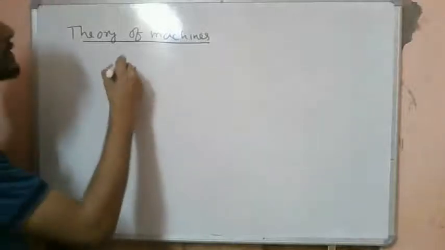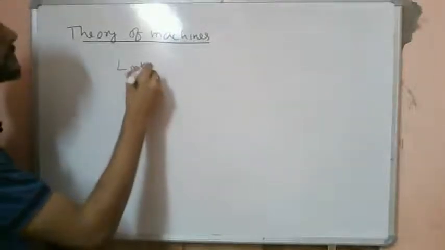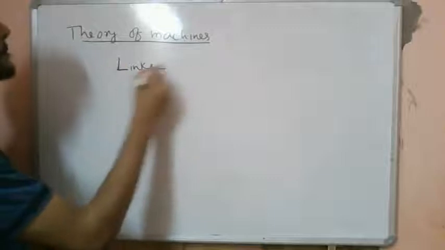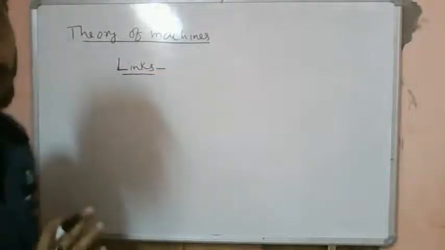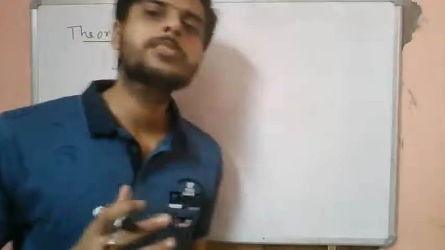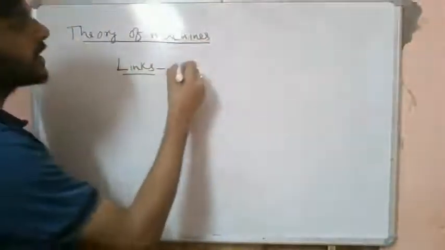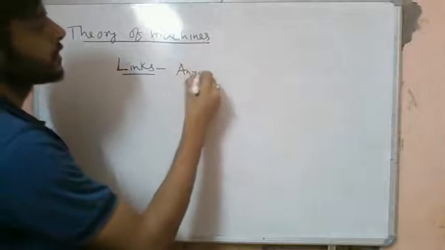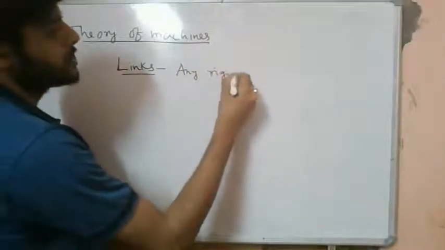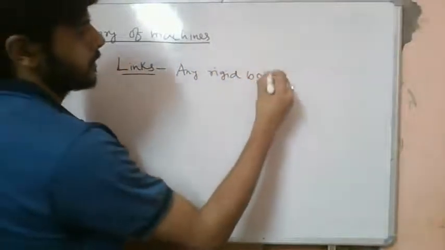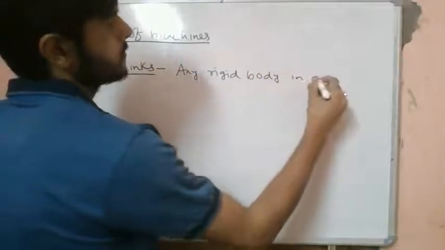Now let's understand what we mean by links. A link is basically any rigid body in a mechanism. It is very important. Any rigid body in a mechanism is a link.